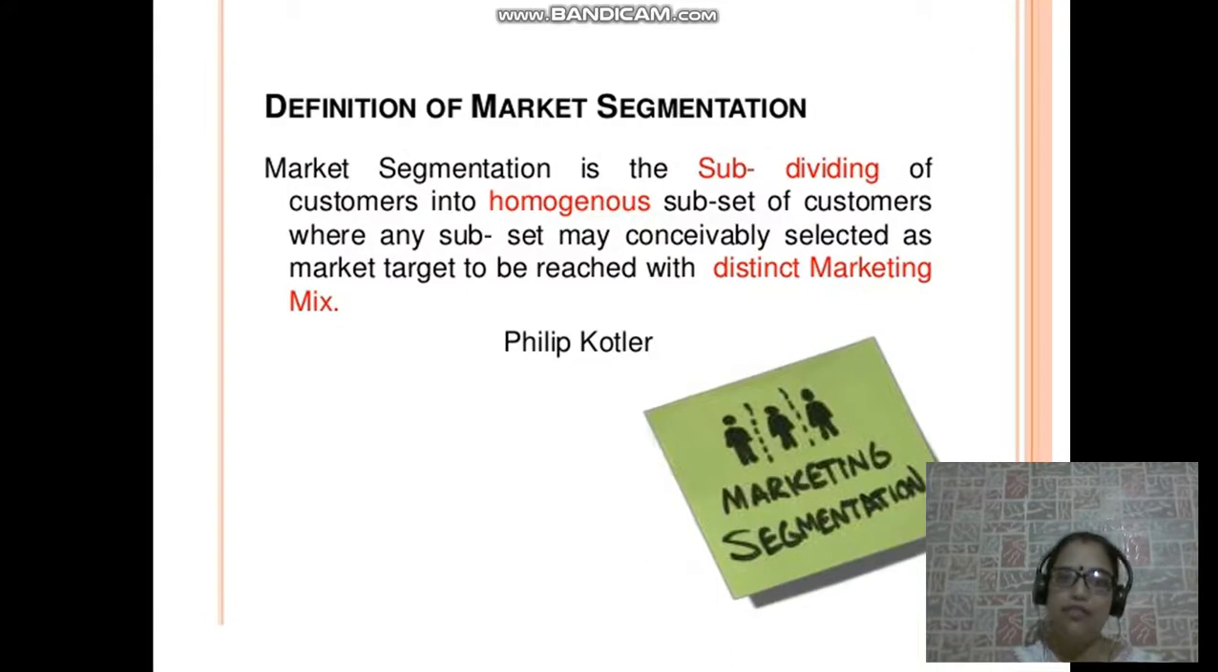So what is the definition according to Philip Kotler? It's nothing but subdividing the customers into homogeneous, similar subsets of customers so that we can make one distinct marketing mix, the combination of 4 P's, that can be effectively met in order to target this market.